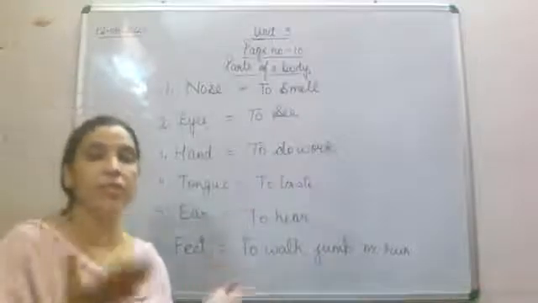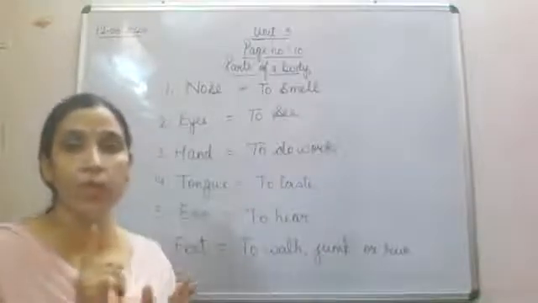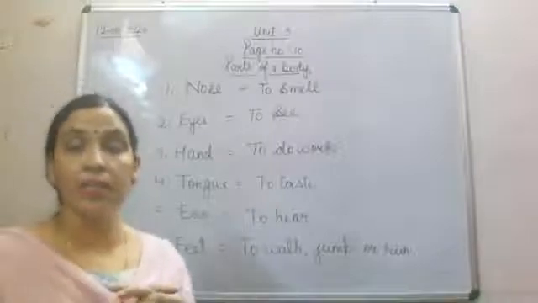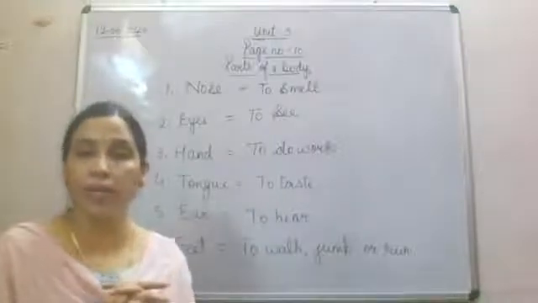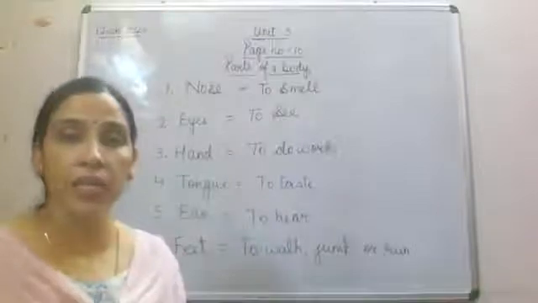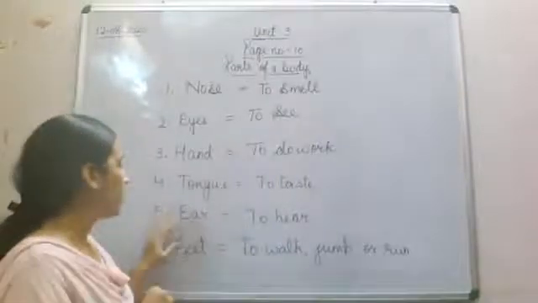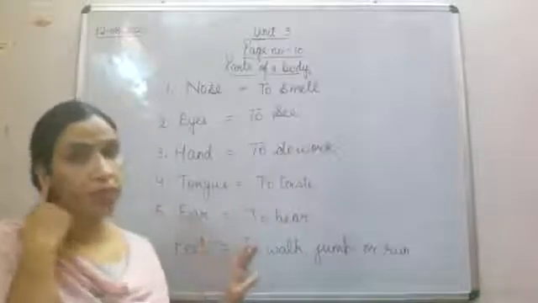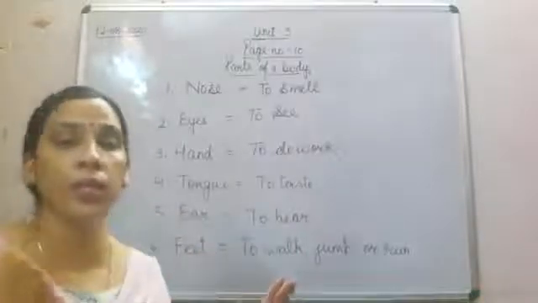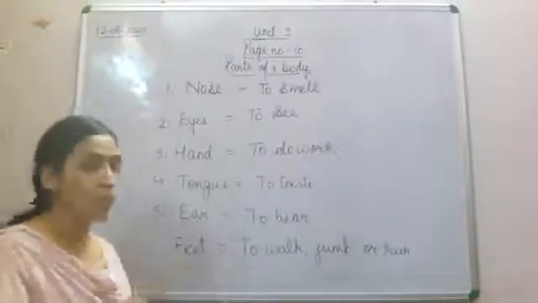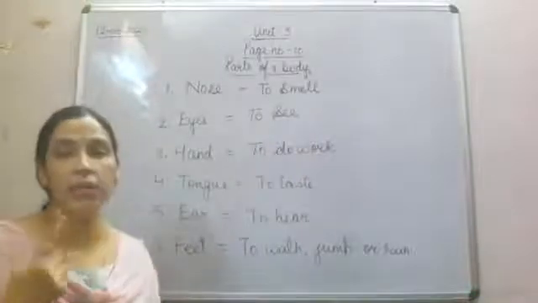Whenever we have to taste something, we use our tongue. Okay, this has a lot of chilli, this is very sweet. Then ear is to hear. What do we use ear for? To hear. And feet to walk, jump or run.